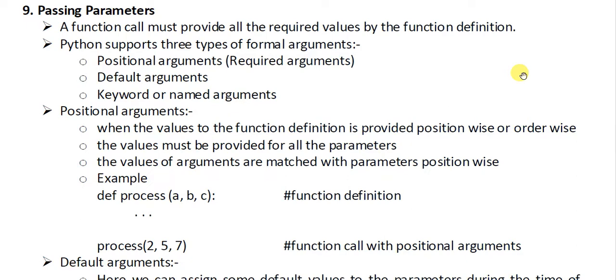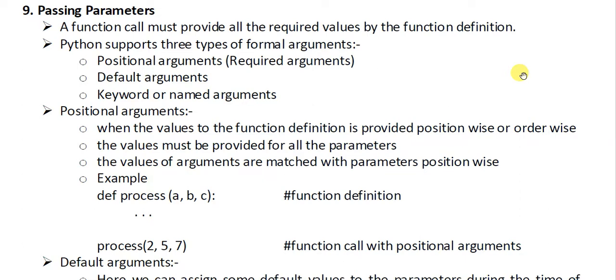Positional argument means where we give the values as per their position. Let's begin with positional arguments. It's a very important topic because this question will be there in your exams also. In positional arguments, the values are provided to the function position wise or order wise, which means that in the order in which you have named the variables, the same order you provide the values also.